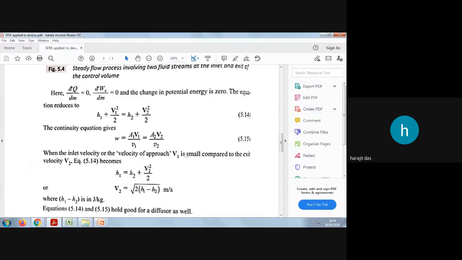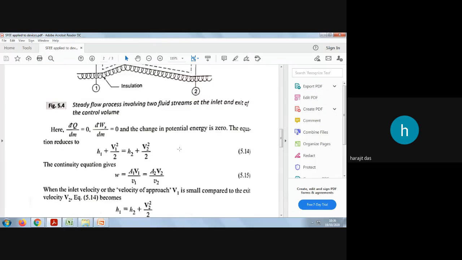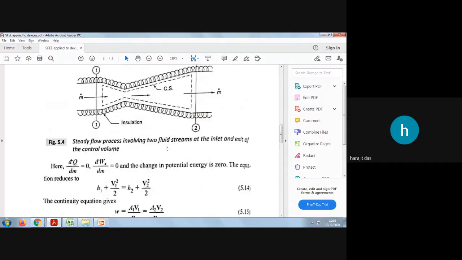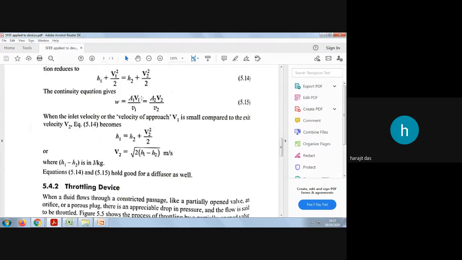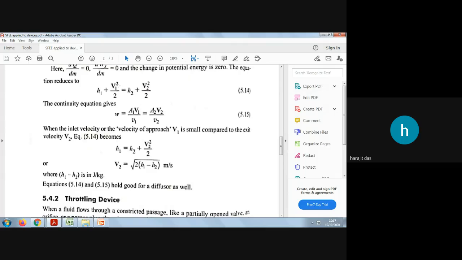Through a nozzle, how this velocity flow happens, all of you have seen. And in fluid mechanics practical also, you will see various examples of this kind of application where the velocity is very much higher, or the fluid gets higher kinetic energy at another section. So finally you can strike out this term also, because the inlet velocity is very, very low, so you only need to write h1 equals h2 plus v2 square by 2.